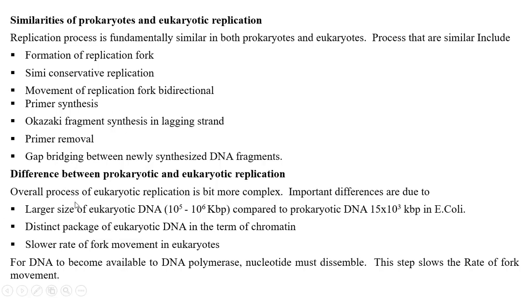The differences: eukaryotic genomes are very large in size when compared to E. coli, the prokaryote. Eukaryotic DNA has a distinct packaging by nucleoprotein and histone association. In eukaryotes, the rate of replication is very slow when compared to prokaryotes. In prokaryotes, 1500 nucleotides are synthesized per minute. In eukaryotes, there are only 50 nucleotides per second.